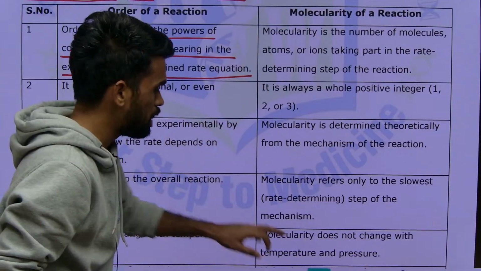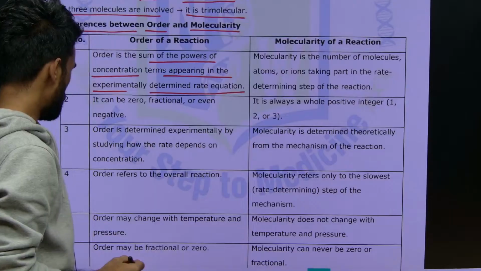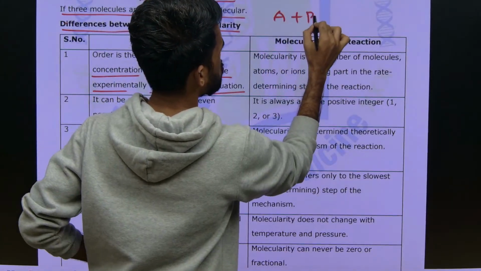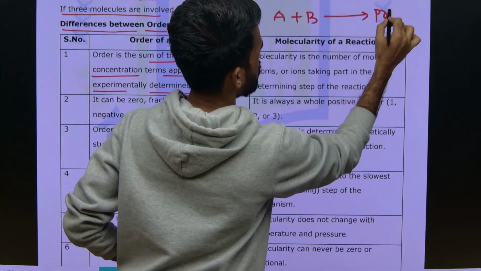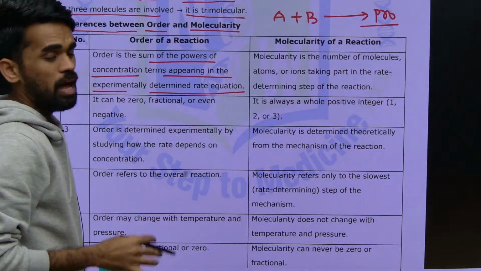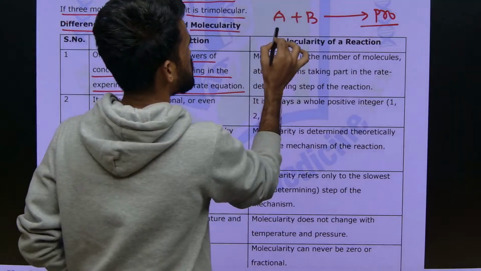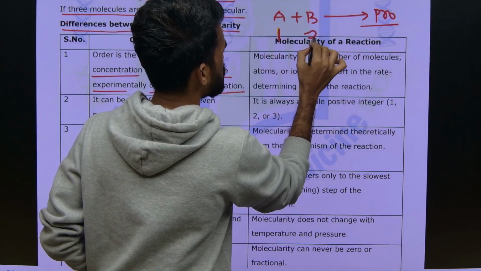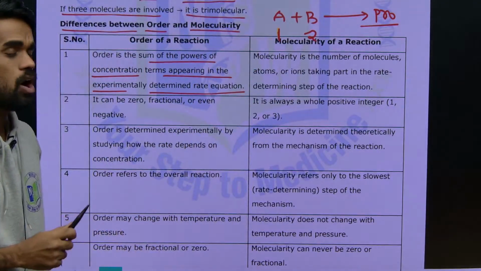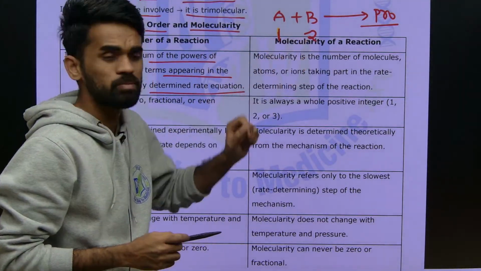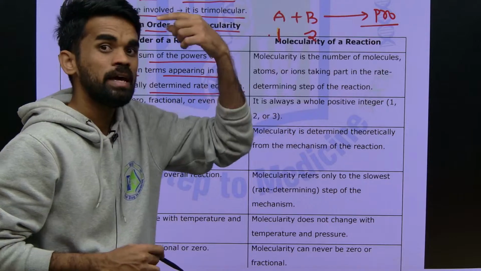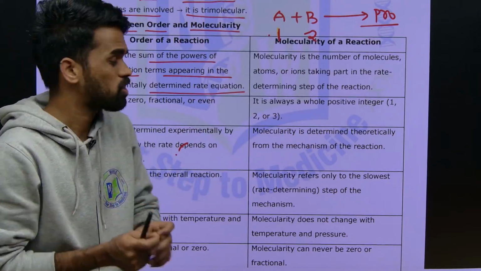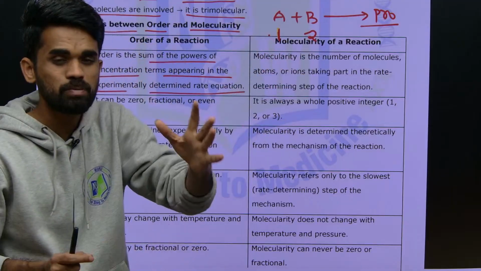For example, a reaction A plus B giving rise to some product. I am saying the order with respect to A is 1, and the order with respect to B is 2. These values, 1 and 2, come from experiment only, not theoretically. For a complex reaction these values come from experiment only.